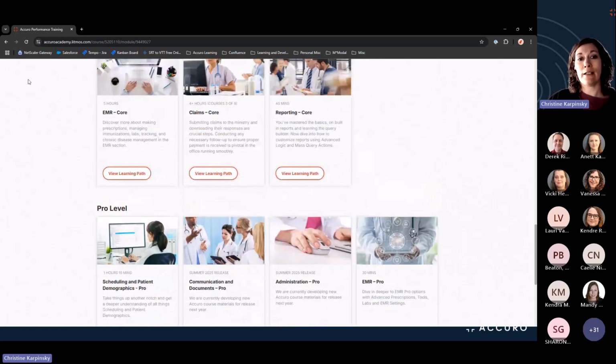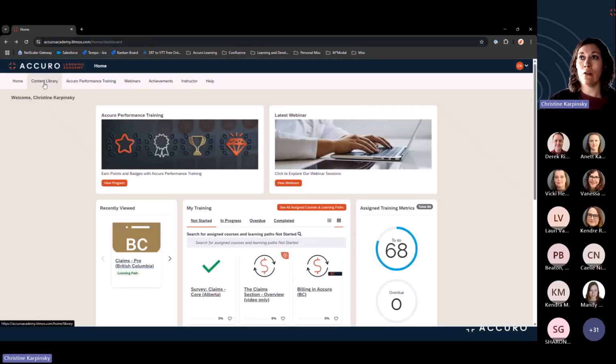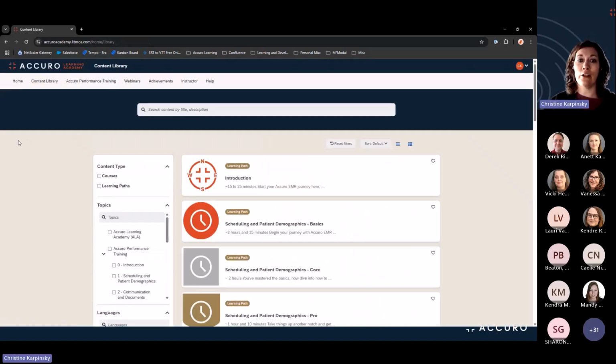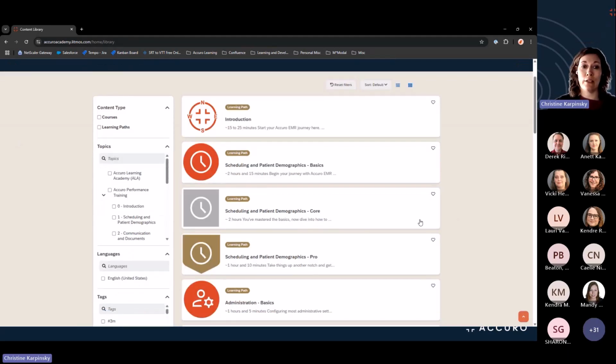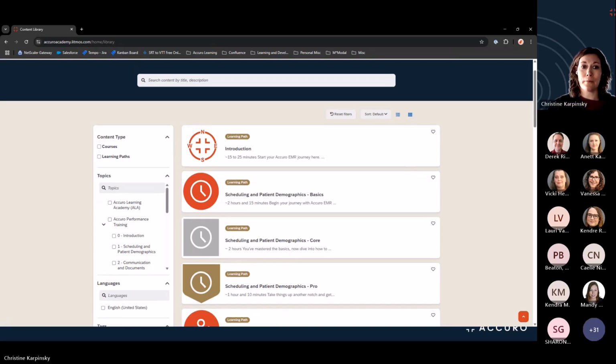If you're looking for, let's say, a specific course or module, you can go to the content library on your top left, and you're able to scroll down to the desired course, or you can search for a topic using the keywords or choose from the topics menu on the left that Kendra mentioned. From here, you can also choose if you want to filter by a learning path or a course.